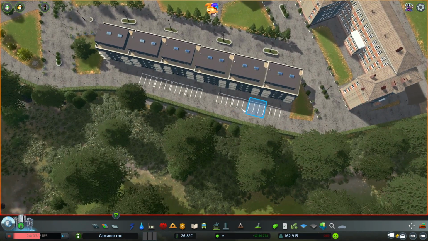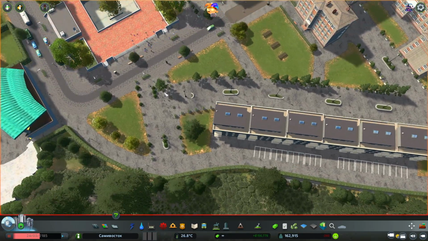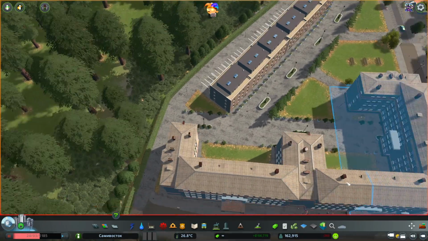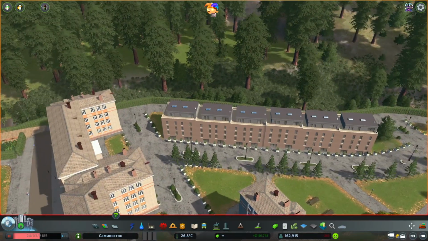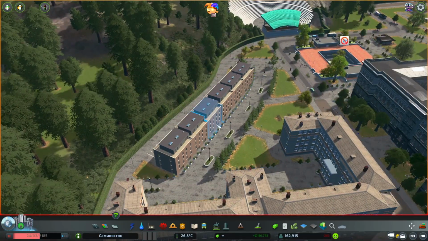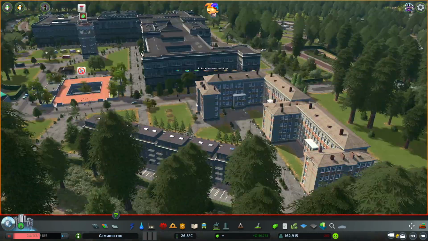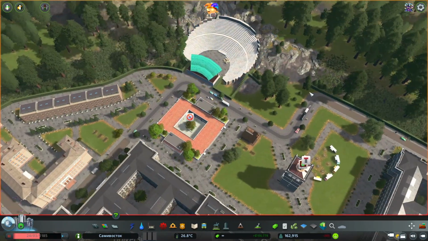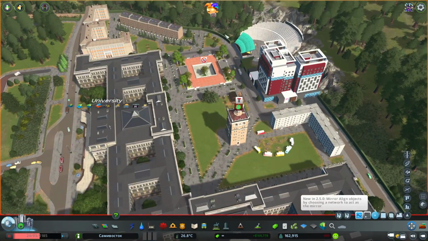Okay, easy peasy. We've got some little parking lots there. I'm gonna detail these areas a little bit more at the end, just because it looks kind of gross how empty it is, right? But I chose these buildings because they're not really high, so they're not going to be really in your face, and they're a more neutral color, which is what we want for up here. And so let's just put in something over here as well.